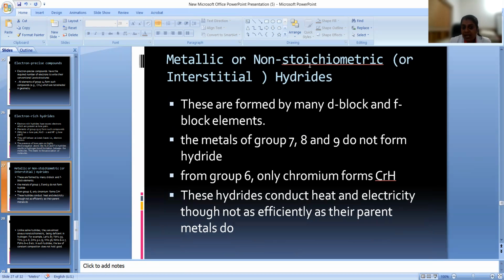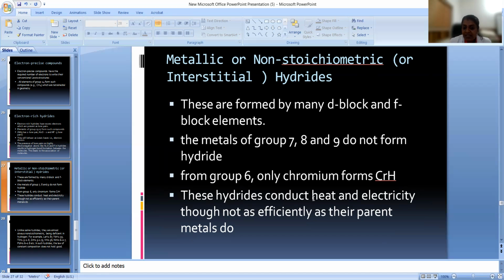That's all. Now, metallic or non-stoichiometric hydrides. What are metallic or non-stoichiometric hydrides? These are formed by many d block and f block elements. So far we discussed s and p block. Now as far as d block and f block is concerned, these will form metallic or non-stoichiometric hydrides. The metals of group 7, 8, 9 do not form hydrides. Even in transition metals, 7, 8, 9 are not going to form hydrides. If you are taking group 6, only chromium will form.